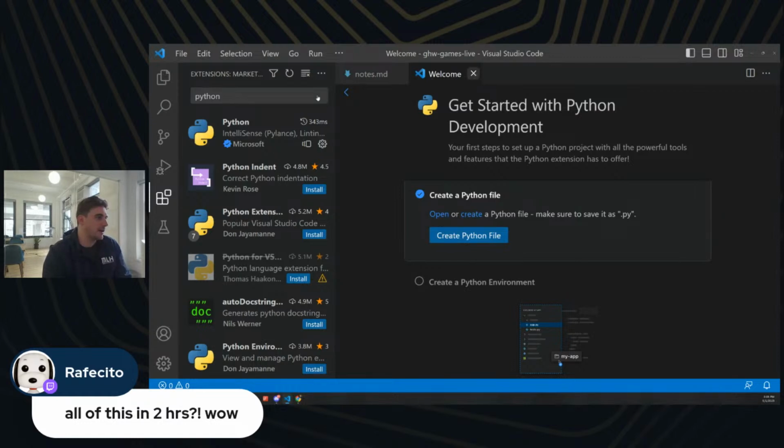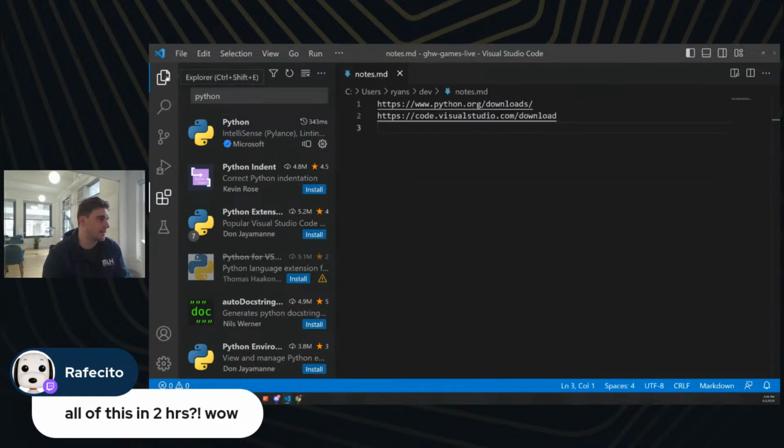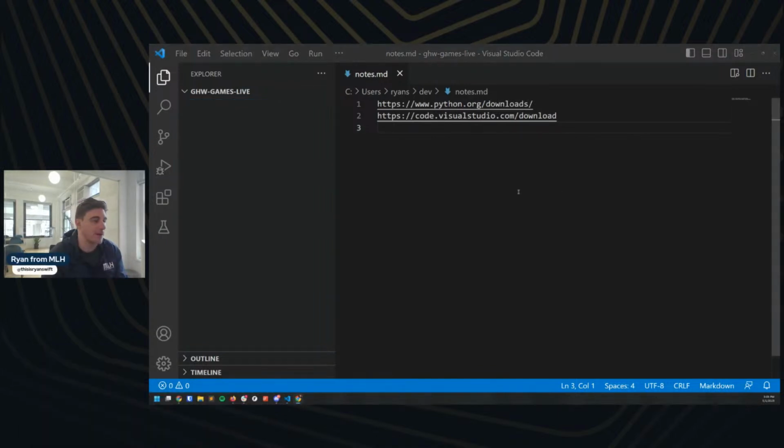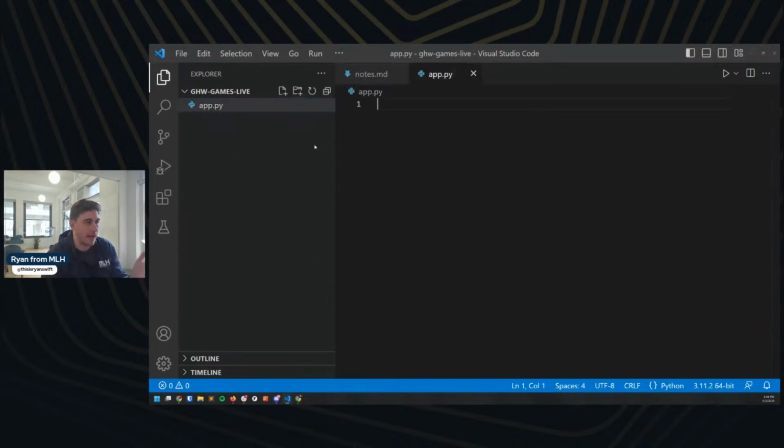All right, so we are good to go with our extension. I'm going to come back up here to the Explorer, and let me get that comment off screen as well. So I'm going to make a new file, and I've worked with Python and Flask before. I'm just going to call this app.py for now, because I know that's what Flask likes by default.